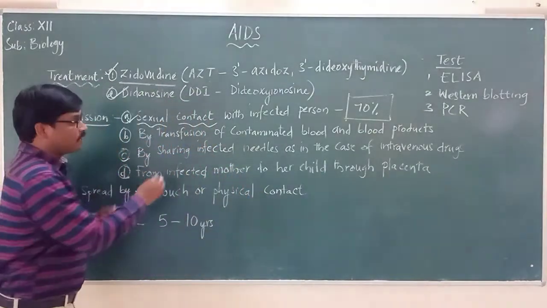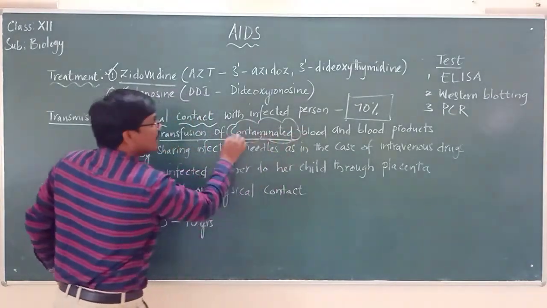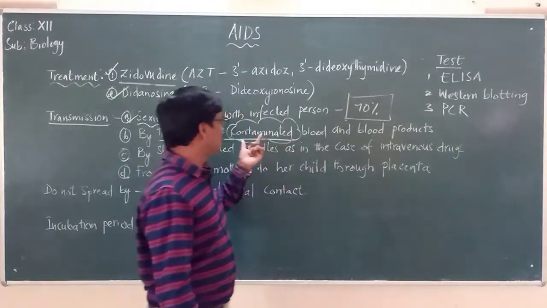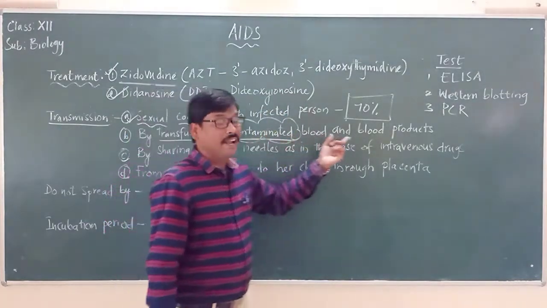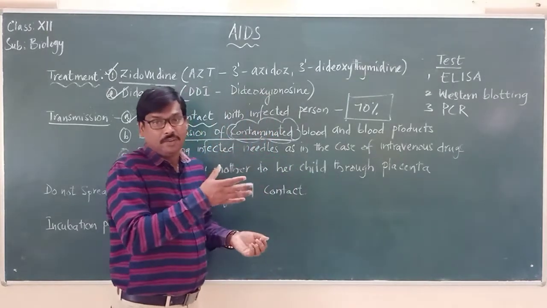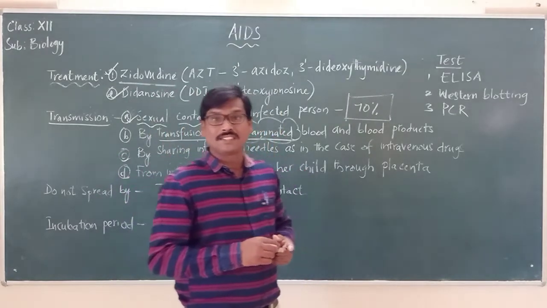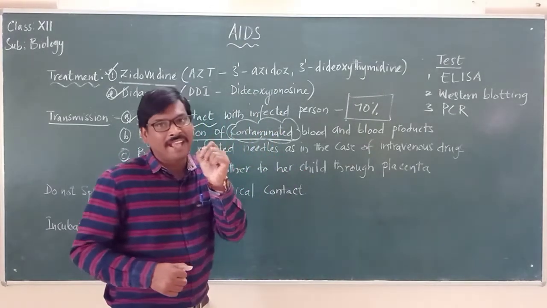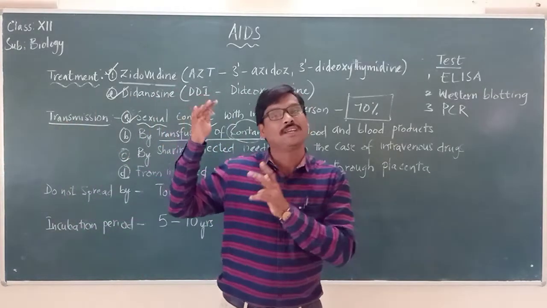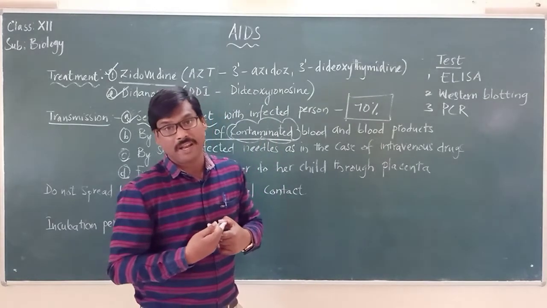It is also spread through transfusion of contaminated blood and blood products. In simple terms, when they are transfusing blood from one person to another, there are chances that the blood may carry the virus and it may enter a healthy person who is taking the blood.